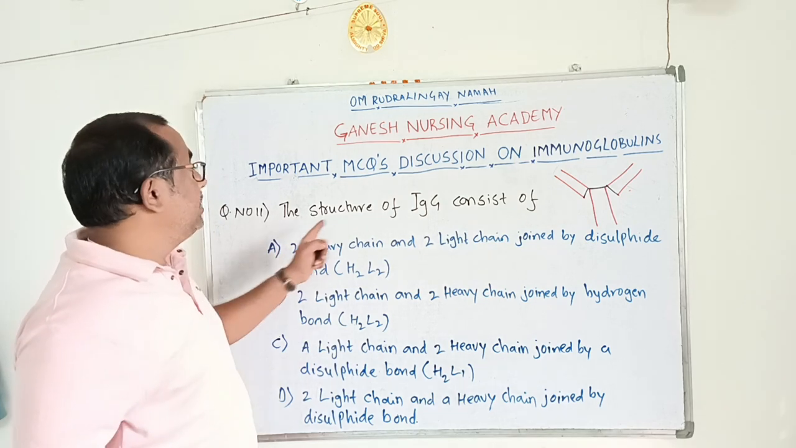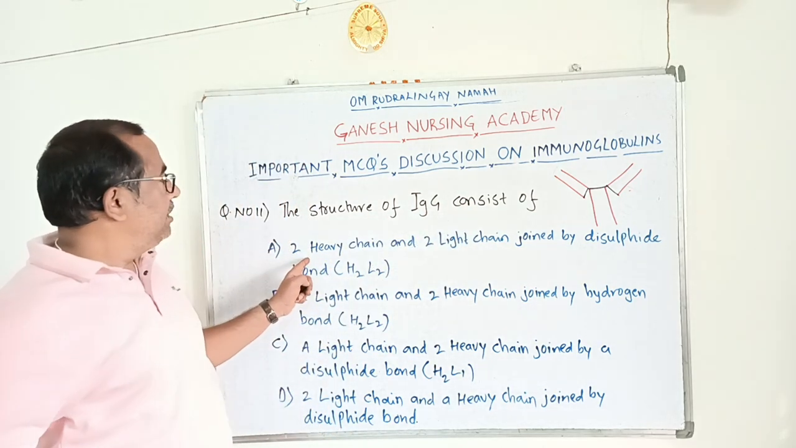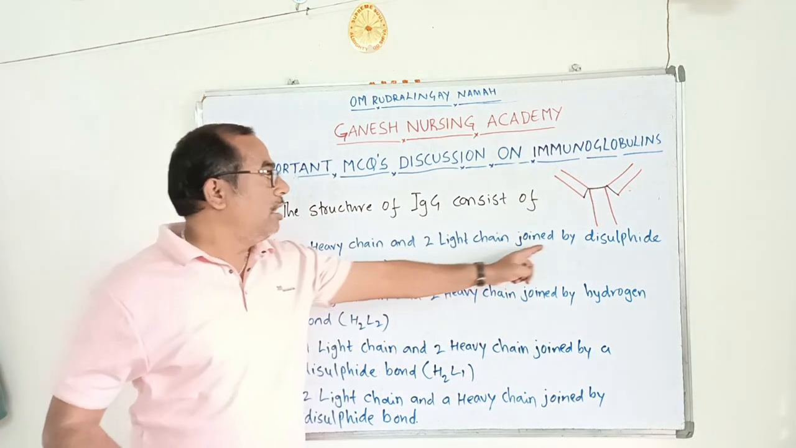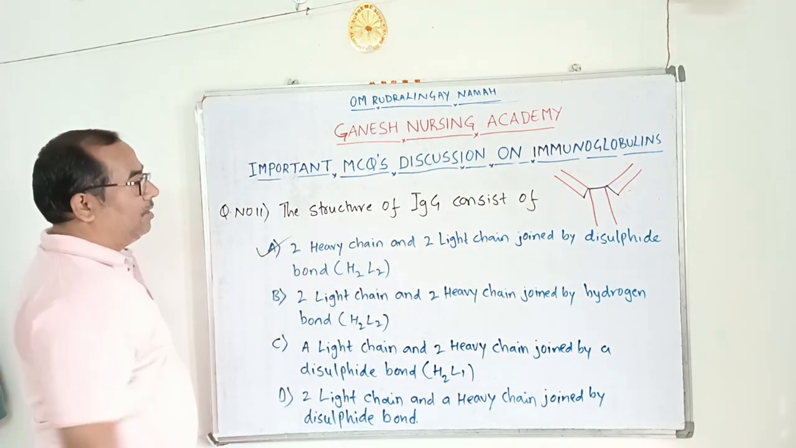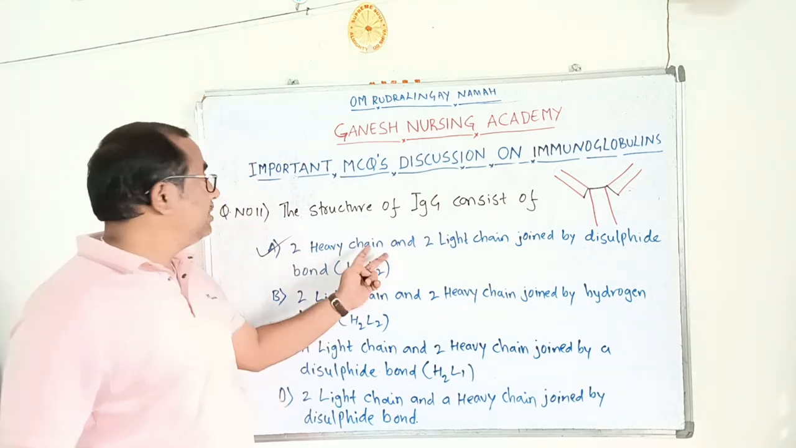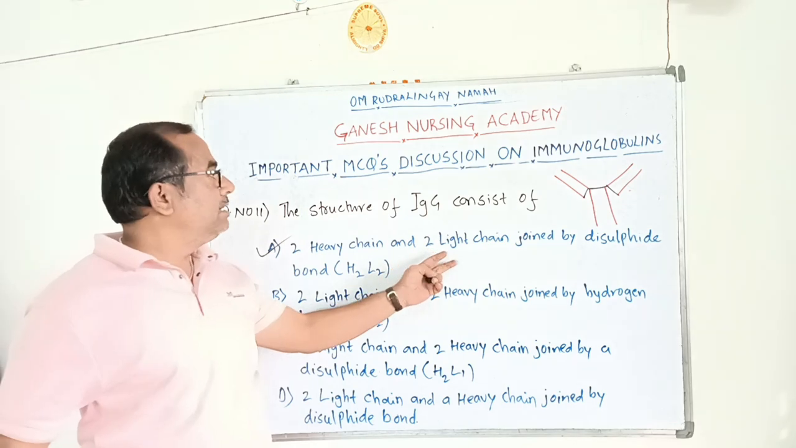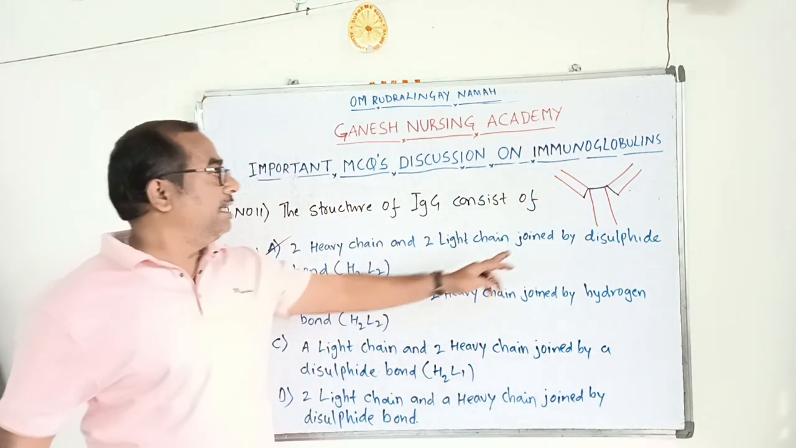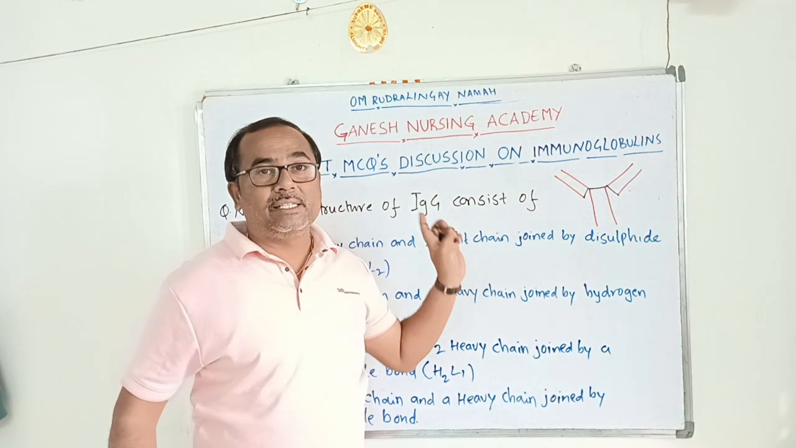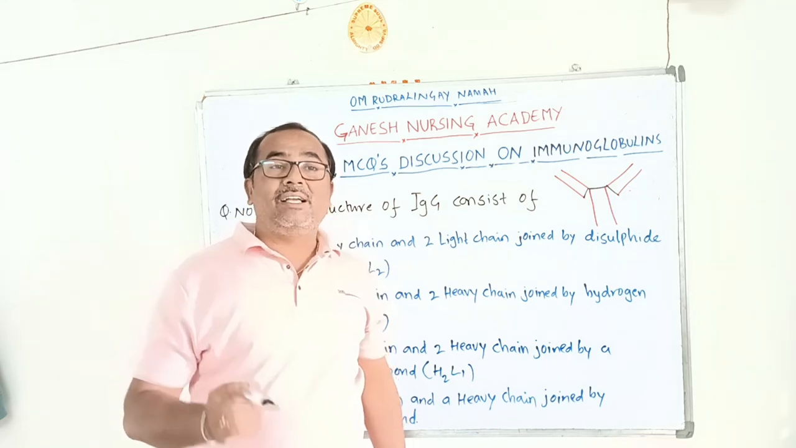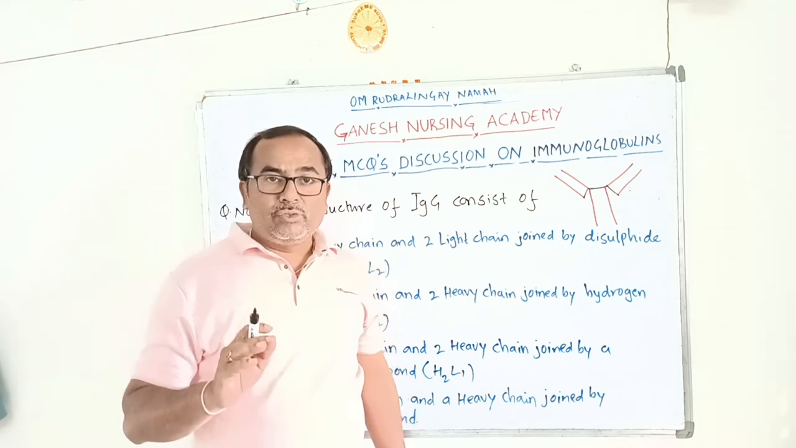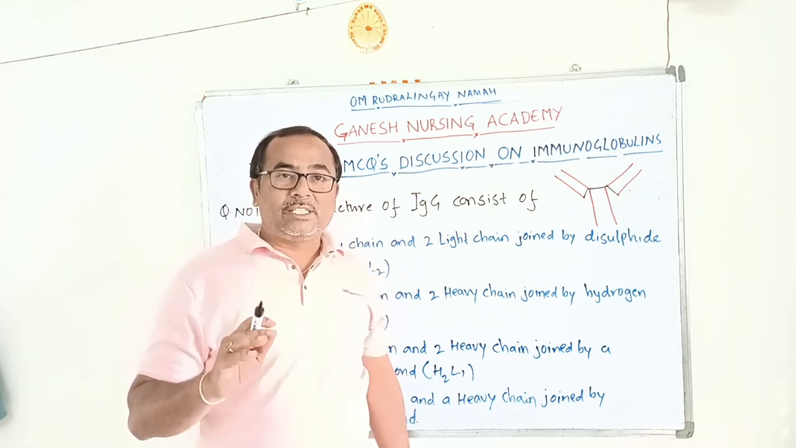So the structure of immunoglobulin IgG in option A is 2 heavy chains and 2 light chains joined by disulfide bond. This option is correct. The chains are joined by the disulfide bond. Always remember that the bond which joins the heavy chains and light chains in an immunoglobulin structure is a disulfide bond.